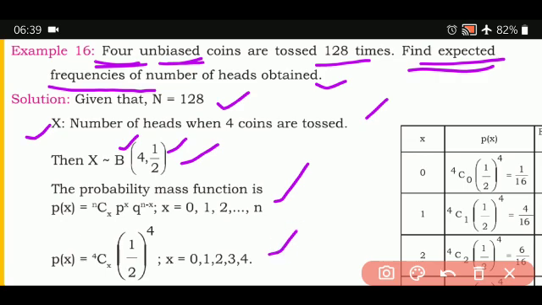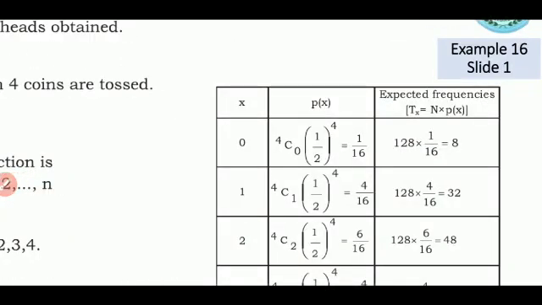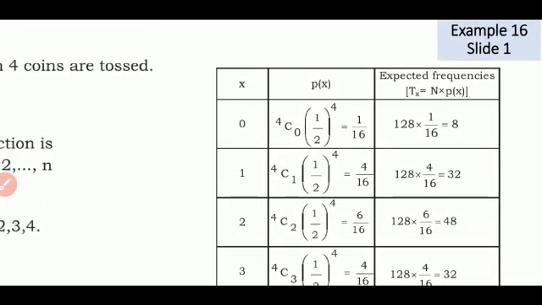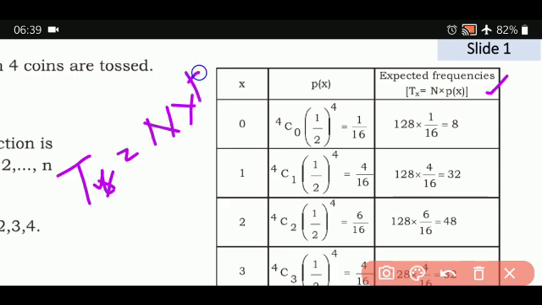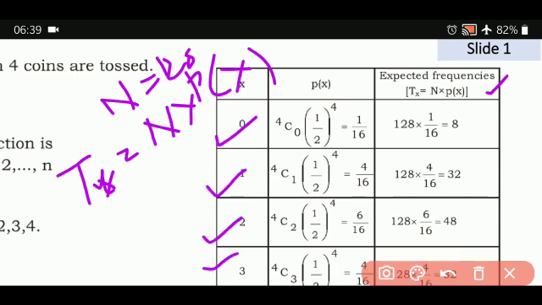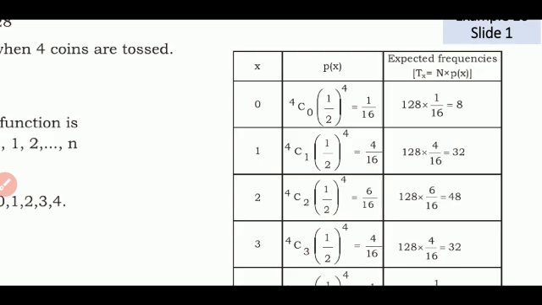And then coming to this table here, they have made a table. Actually you can solve it also. Actually you have to solve it and make yourself perfect. Here we are using the expected frequency formula: T of x is equal to n into p of x. Here the n value is equal to 128, and p of x separately for 0, for 1, for 2, for 3 and 4, you're going to substitute all of those values and find the answer.